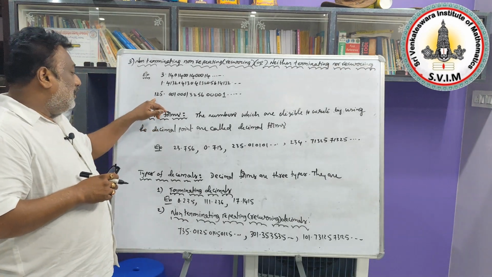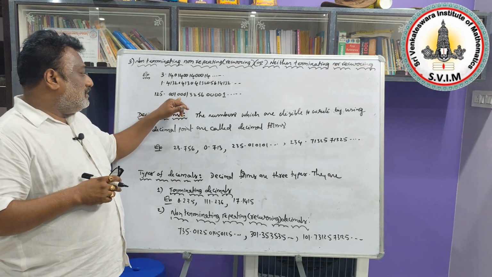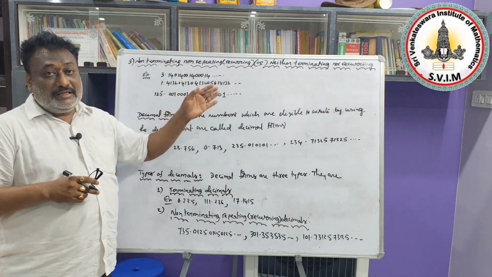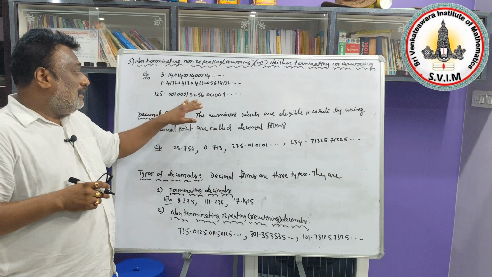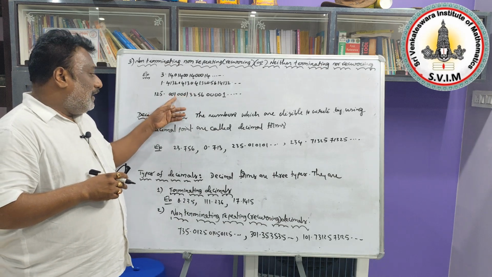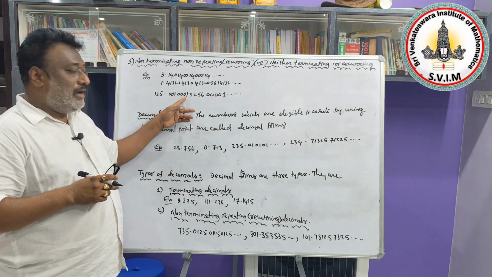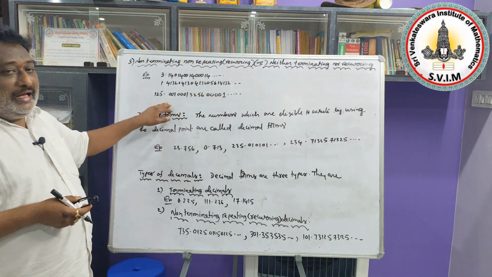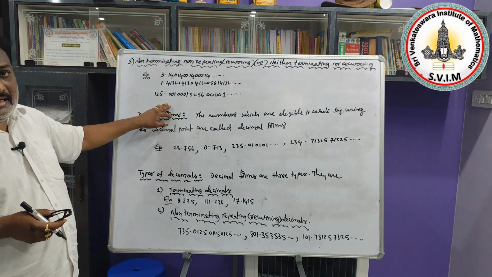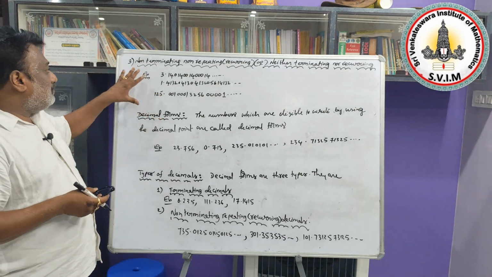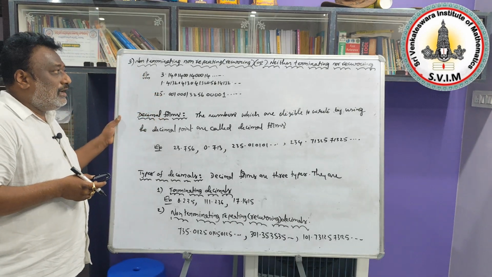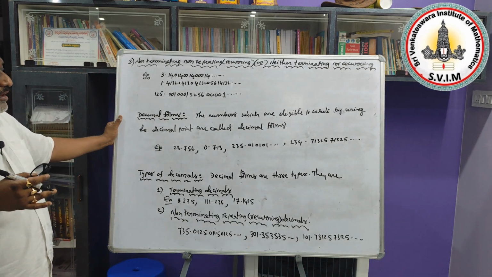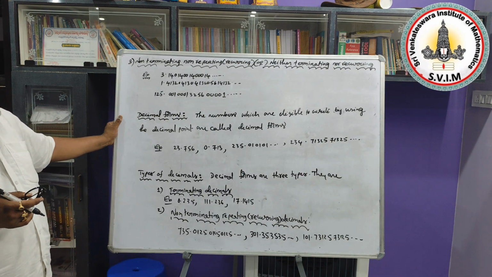Next, 125.01, 0001, 3256, 401 and so on. Here also the digits are repeating. What are they? 001 one time, 0001 another time, and 4071. This is also repeating in a non-particular order. That's why these types of decimal fractions are called non-terminating, non-repeating decimals, or neither terminating nor recurring decimals.